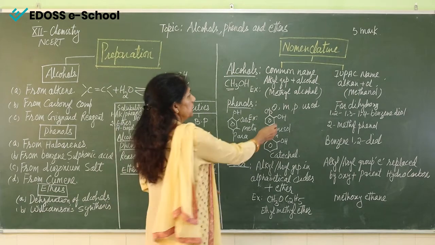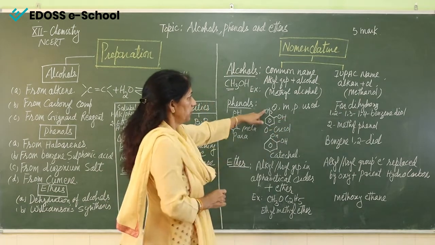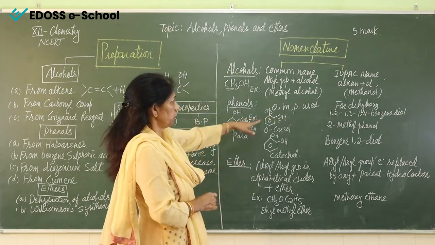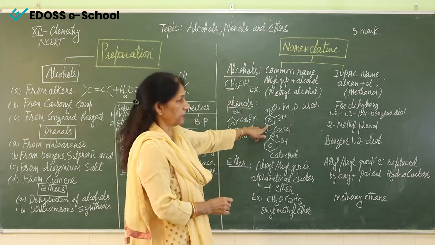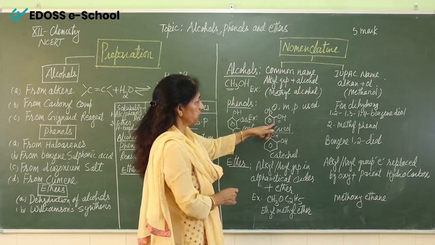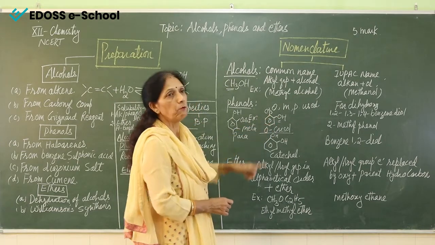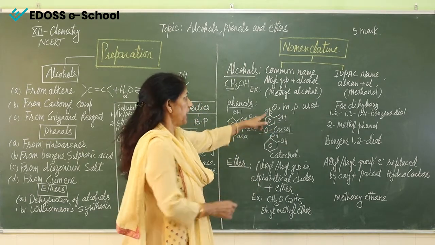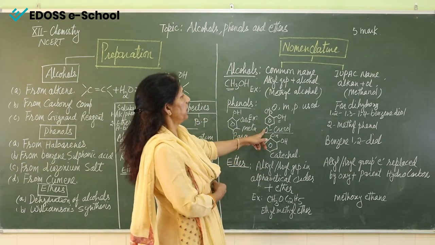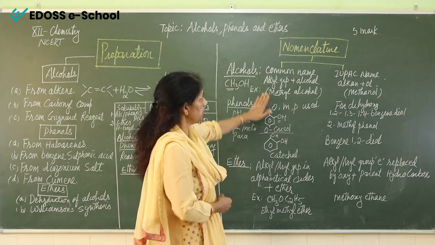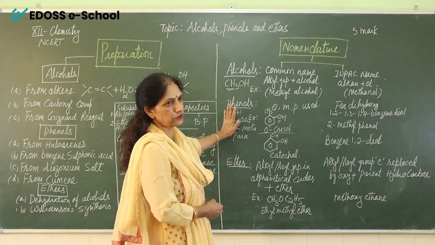Here, if the CH3 group is present on the ortho position, we call it orthocresol. If it is present here, we say metacresol. And if it is present on the para position, we name it paracresol. So this is the common name for phenols.